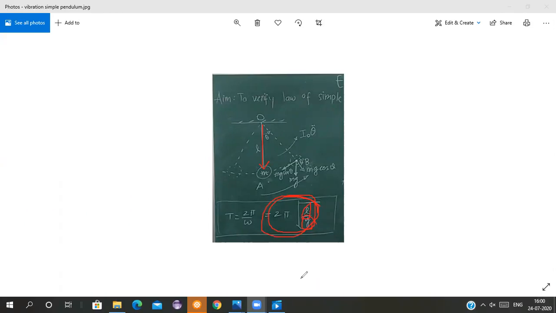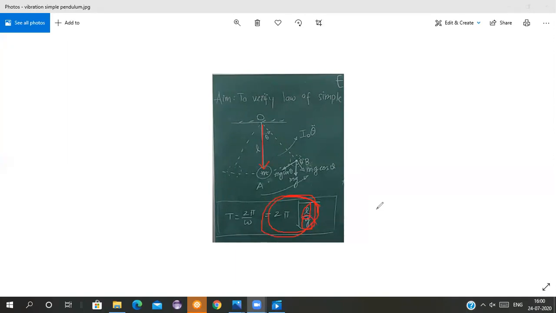Yes, anyone who can calculate and tell me what will be the theoretical time period here? Okay, 0.44. Sufyan Ansari and Anas Patel have got it. So this is your time period, and 1 upon time period will give you the frequency. So this is your theoretical frequency which you have to find out.